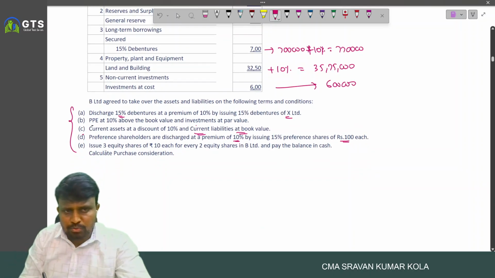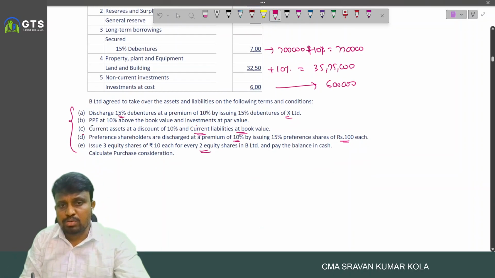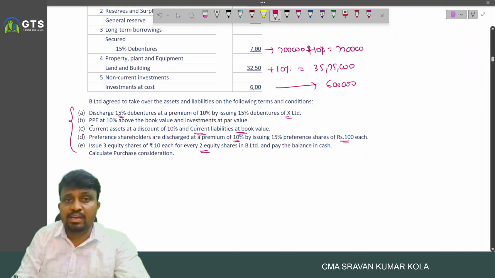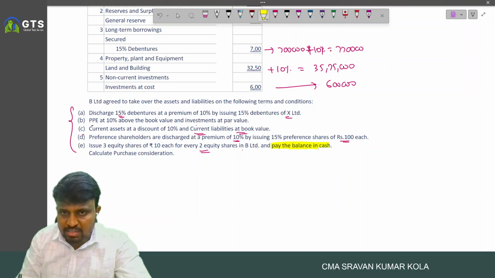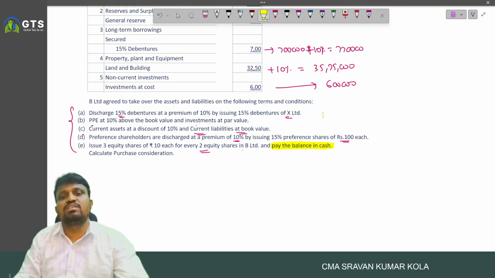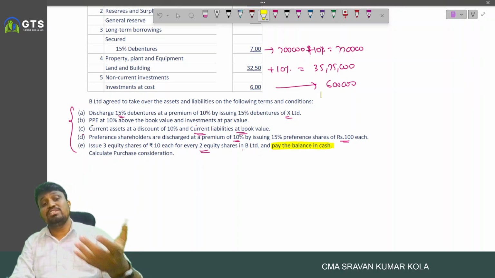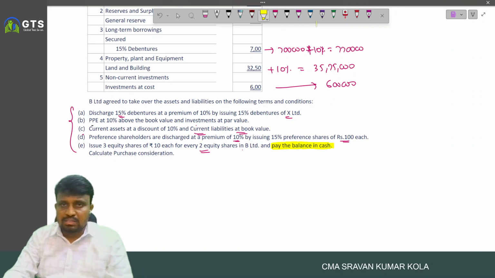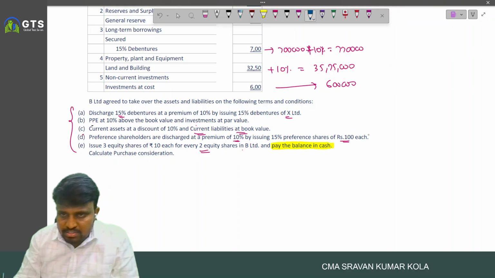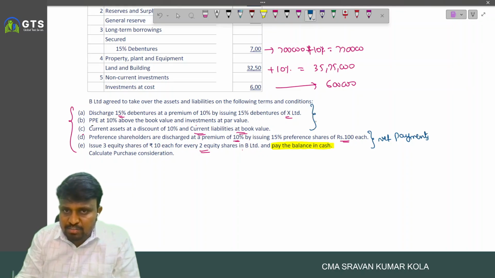And next, issue 3 equity shares of 10 each for every 2 equity shares in B Limited and pay the balance in cash. This point is important. Pay what? Balance in cash. But how much amount? What is the balance amount? Balance amount we don't know. And here the last 2 points, D and E, are relating to the net payments method, and the first 3 points are relating to the net assets method.